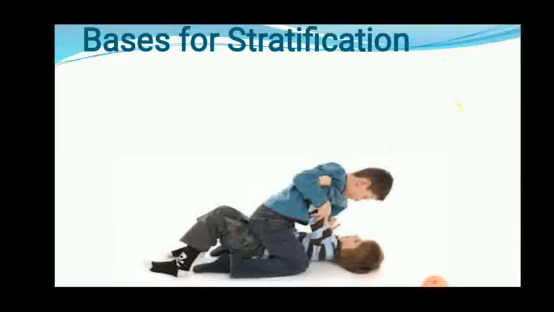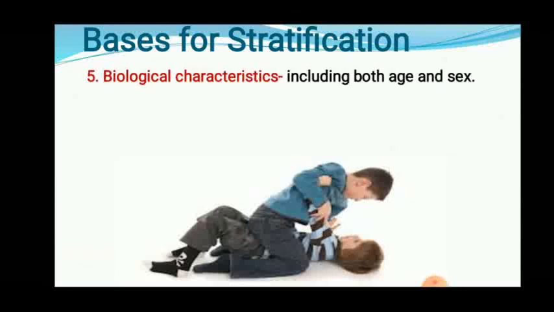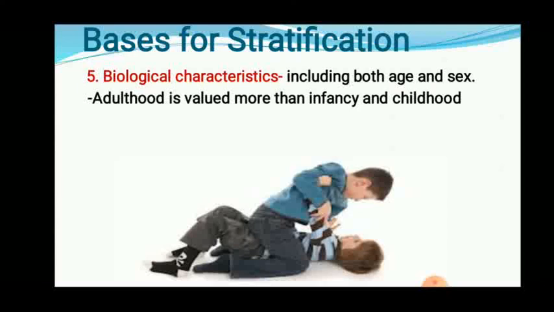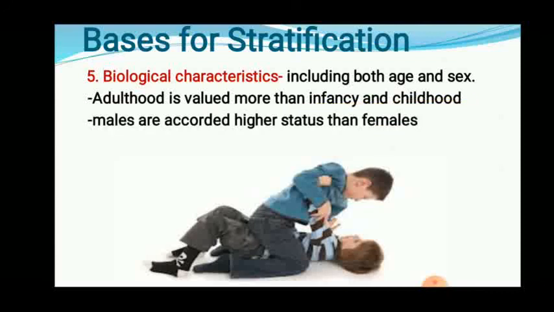Then the biological characteristics, that is age and sex. Okay. Adulthood is valued more than infancy and childhood. Adult persons are considered more valuable and responsible as compared to children. Males are considered higher in status as compared to females. So these biological characteristics establish stratification in a society. So these are the 5 bases on which stratification is carried out in a society.